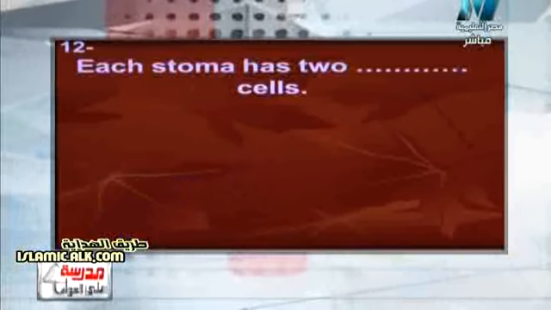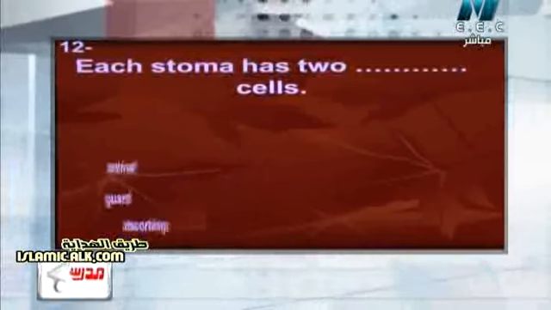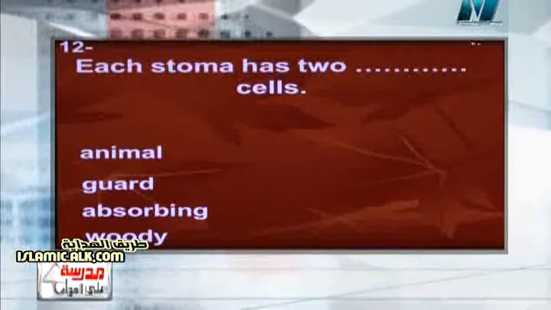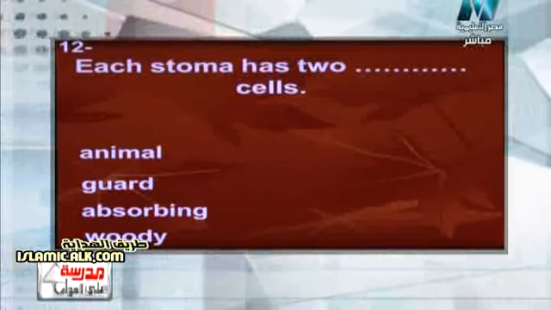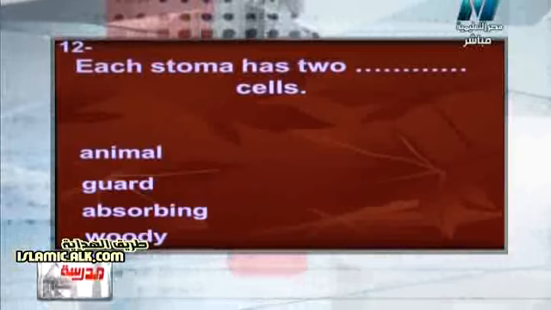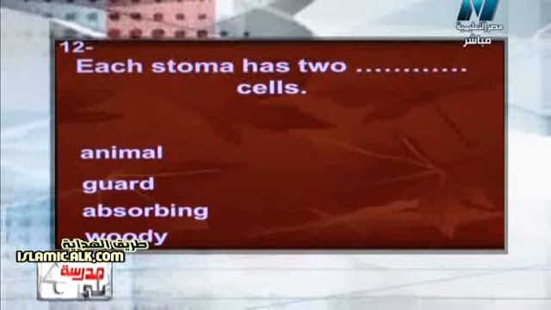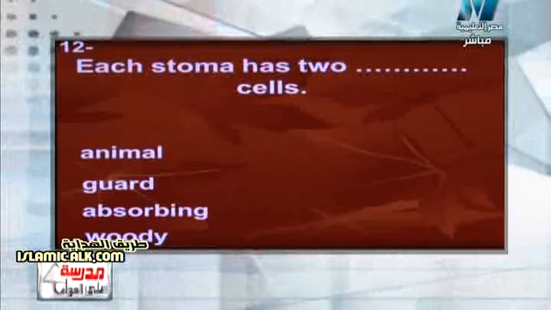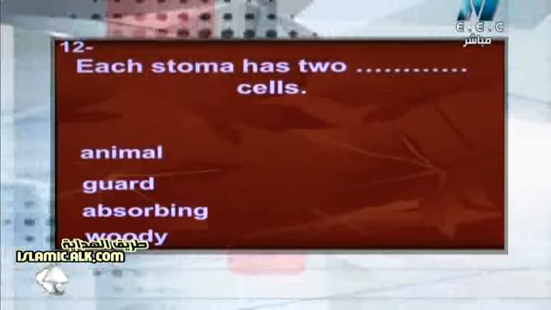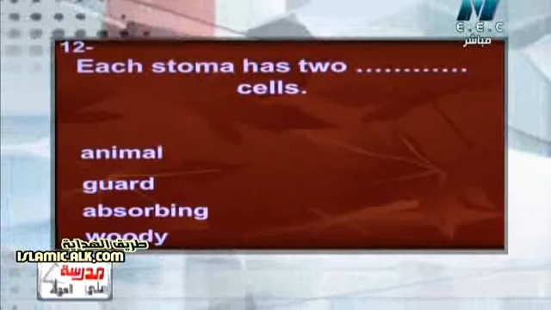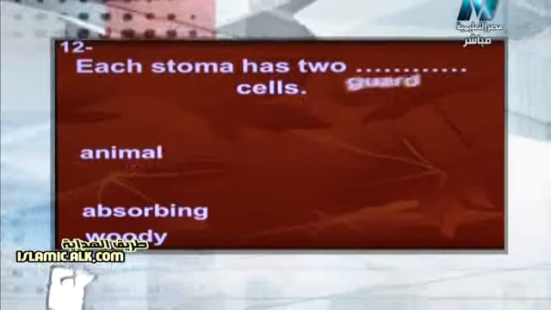Another question. Each stoma has 2 what cells? We know that the stoma is an opening in the plant leaf through which it loses water, to get out the excess water. So each stoma has 2 what cells? Animal cells, guard cells, absorbing cells, or other cells? Surely the answer will be guard cells, 2 guard cells.